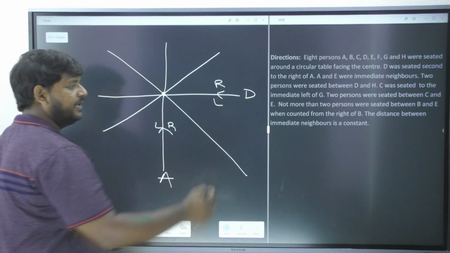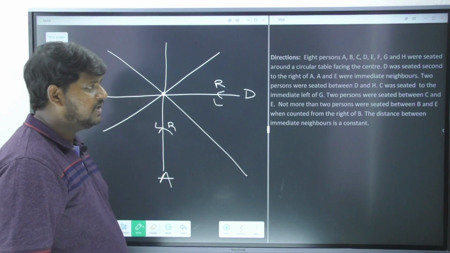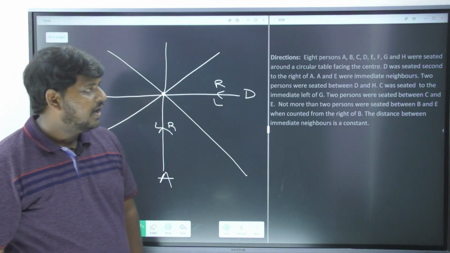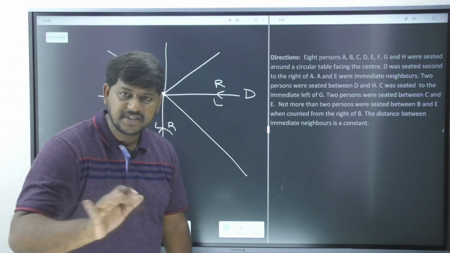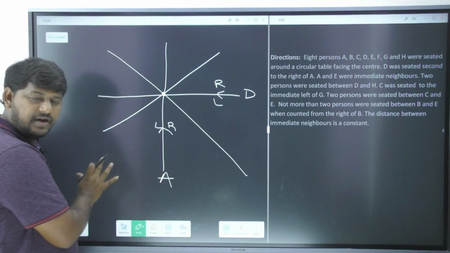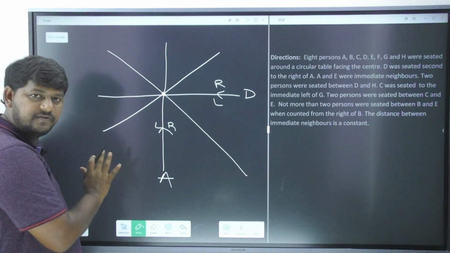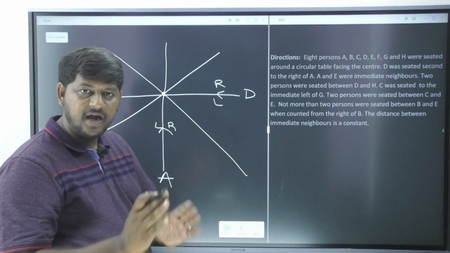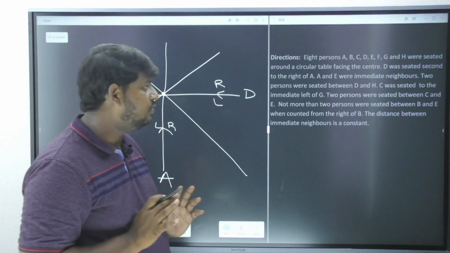Who is going to come? D. Next one, let's observe here. A and D are the immediate neighbors. A and E are the immediate neighbors, either on the right side or the left side. I'll just hold this information, but remember A and E are going to come adjacent to each other.